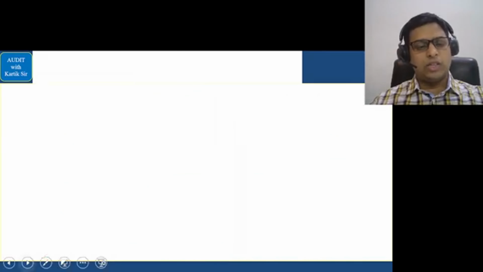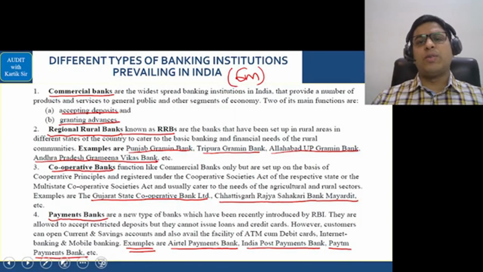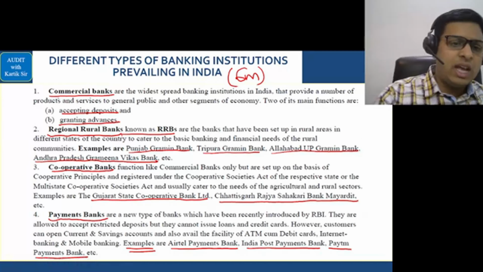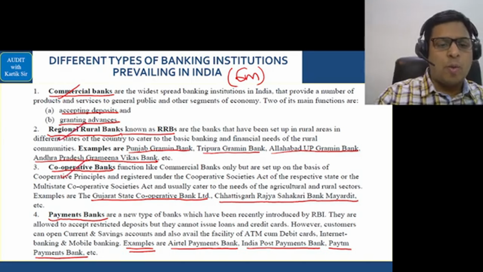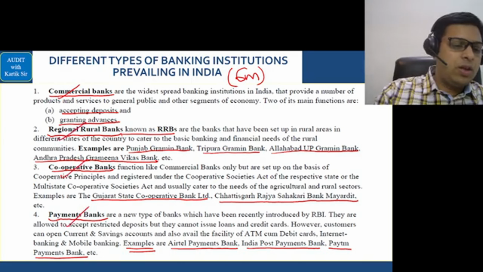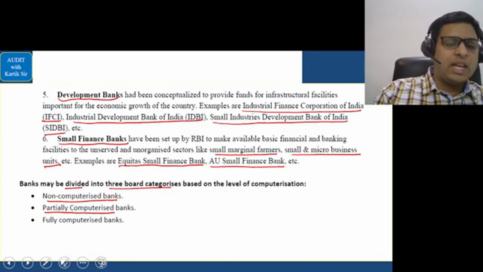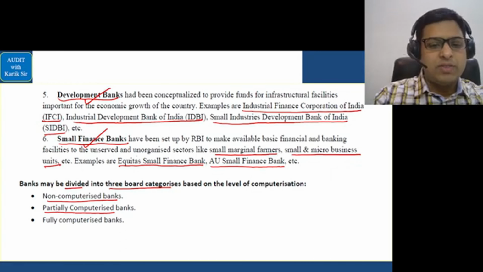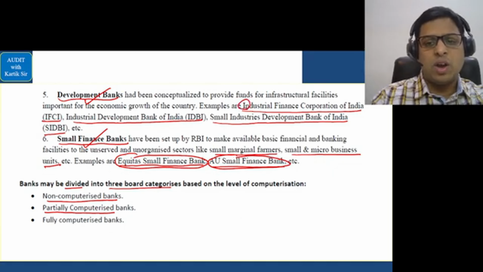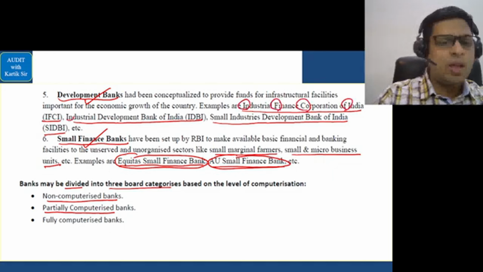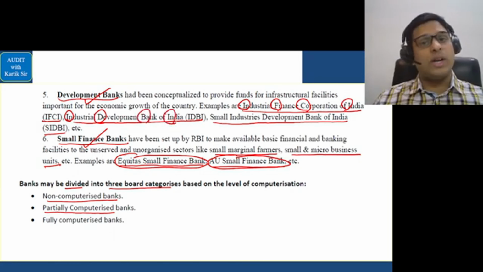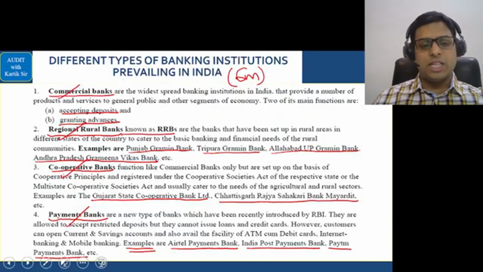Okay, let's go further. What are the various types of banks in India? Very simple. Again, it is an area that you should read very, very carefully. Let's see this. Commercial banks, regional rural banks, cooperative banks, payments banks. You'll get the other area, that is development banks and small finance banks. Here, these examples which they have given: Equitas Small Finance Bank, AU Small Finance Bank. Here also you can see your IFCI, IDBI, all these areas. All these areas become very, very important for you to understand. Okay, that is basically this part which is given here.